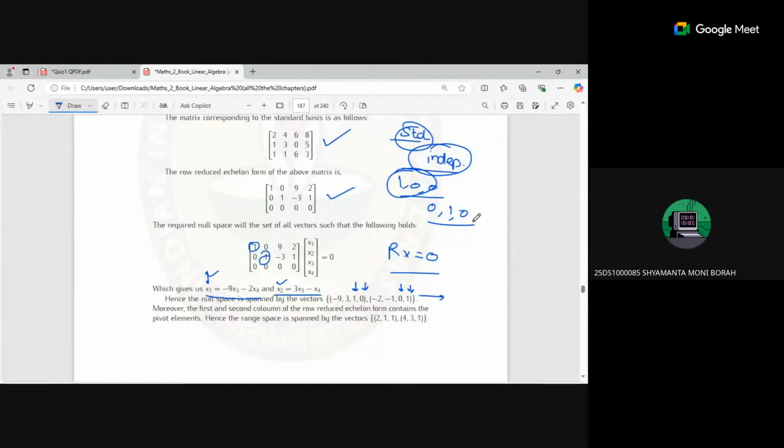Sir, can you please explain this: the null space is spanned by the vectors (minus 9, 3, 1, 0). How did this minus 9, 3 come about?